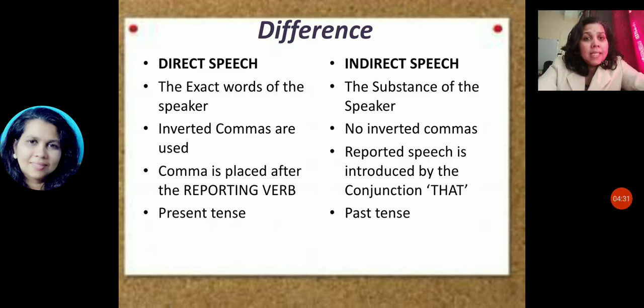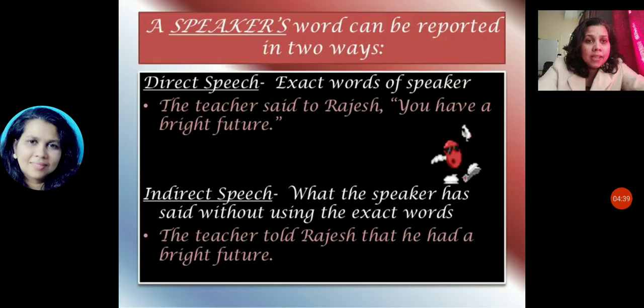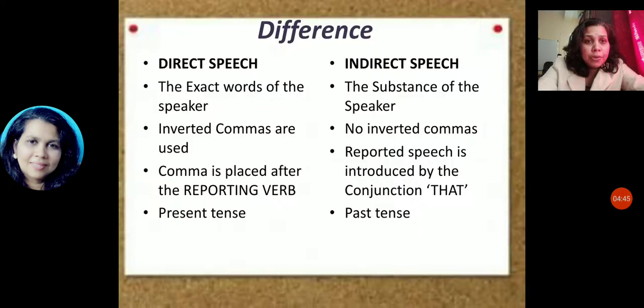A comma is placed after the reporting verb. Reported speech is introduced by the conjunction that. Here you can see that the teacher told Rajesh that. Understood? So here reported speech is introduced by the conjunction that, and present tense will be changed to past tense.